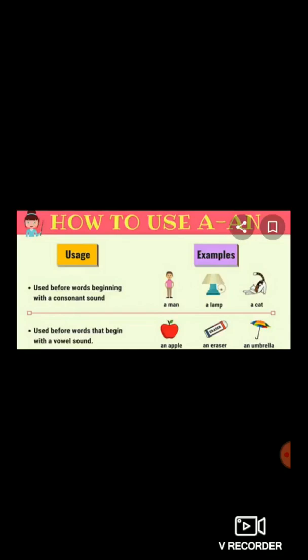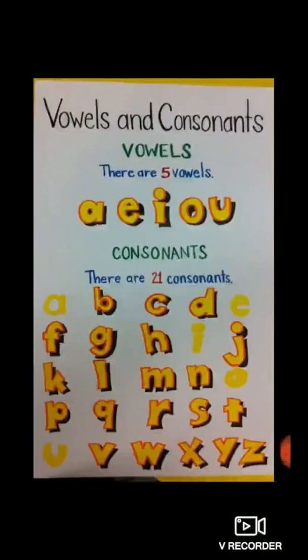Now, consonant sound means what? Already I have explained to you all in standard 4th. Do you remember anything about consonants? Yes, what is a consonant? Very good. Let's see first what are vowels and what are consonants. So first we'll see vowels. There are 5 vowels: A, E, I, O, U. I repeat, there are 5 vowels. They are A, E, I, O, U.